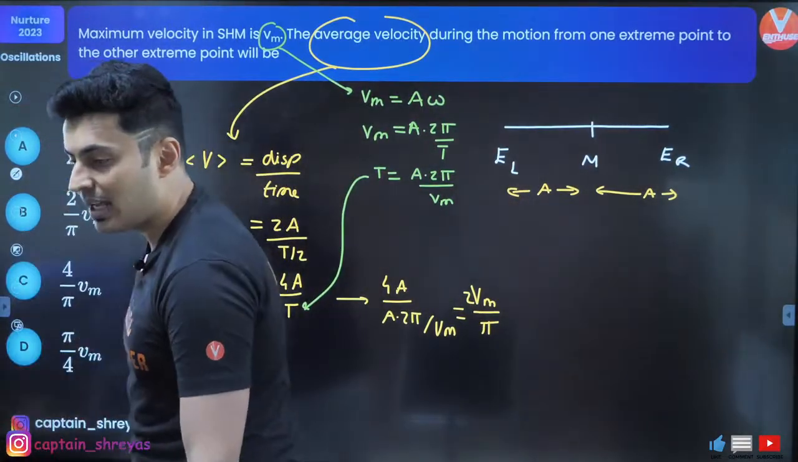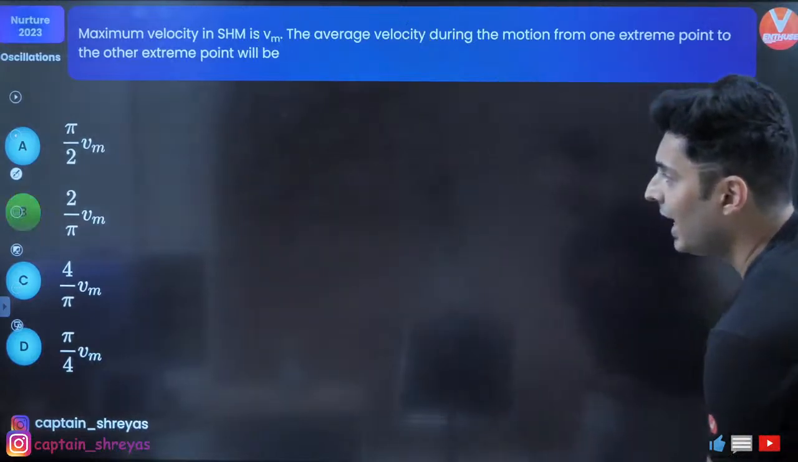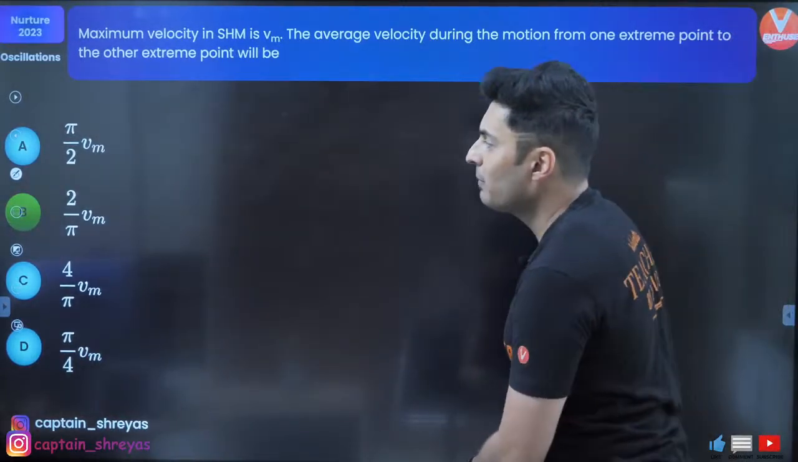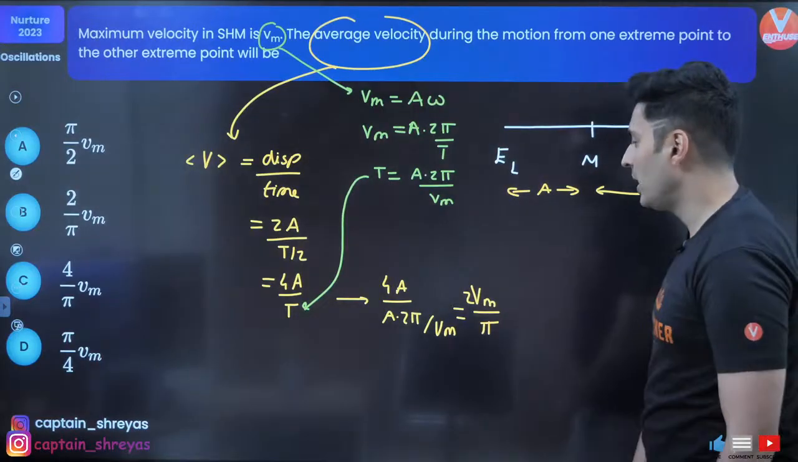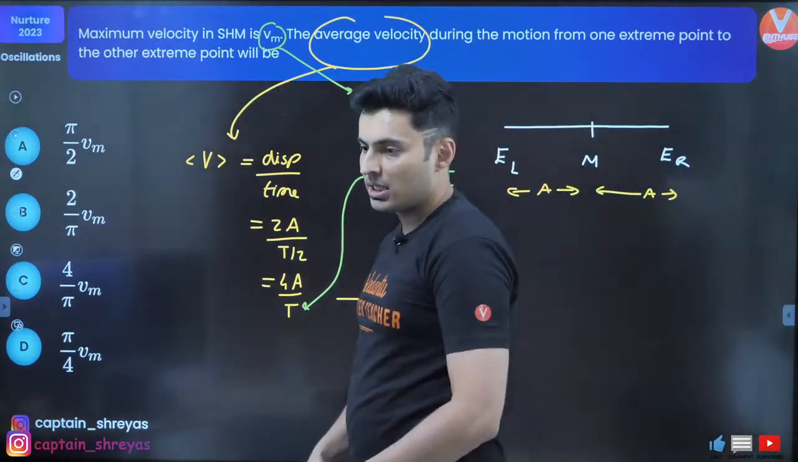So is that option there? A lot of you are saying option A. Oops, no, it is option B. You guys made some mistake. It's 2 Vm by pi. I think you made some mistake with that calculation.